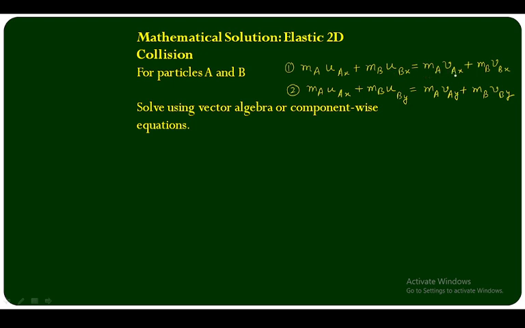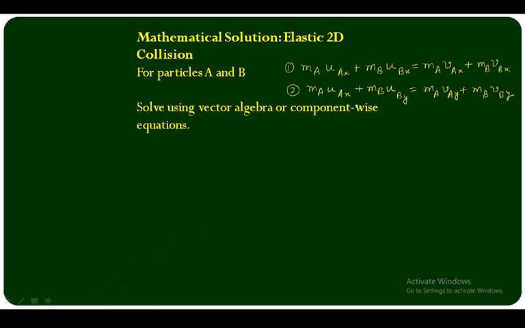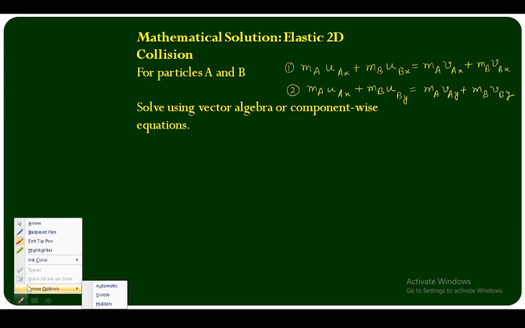And for the y direction, m_A u_Ay plus m_B u_By.